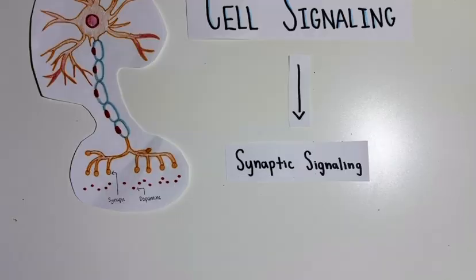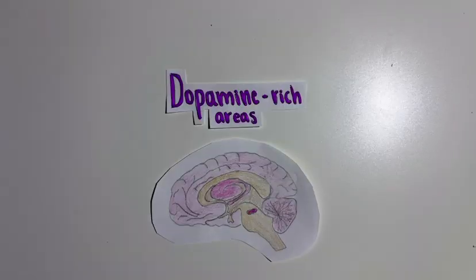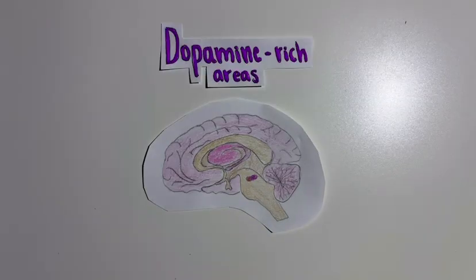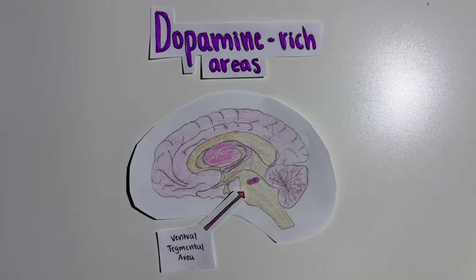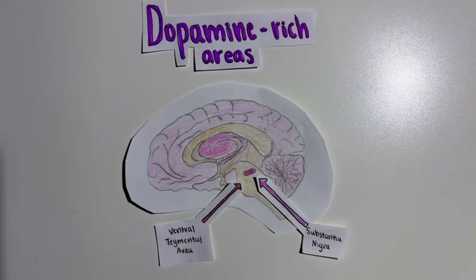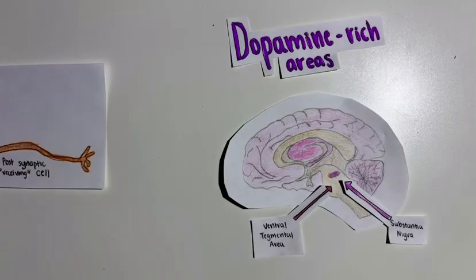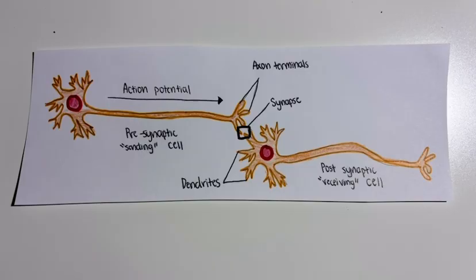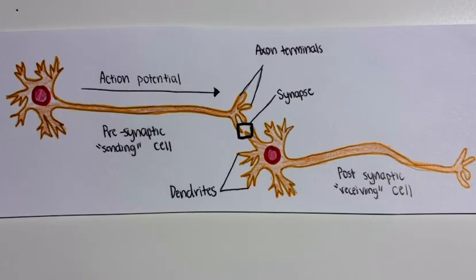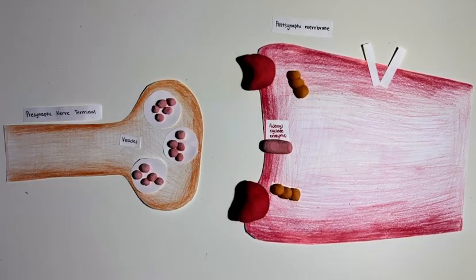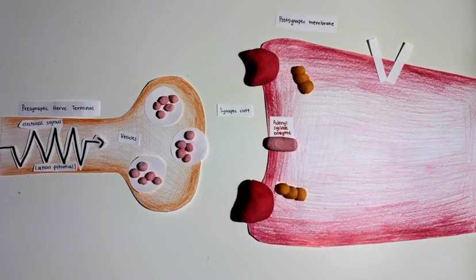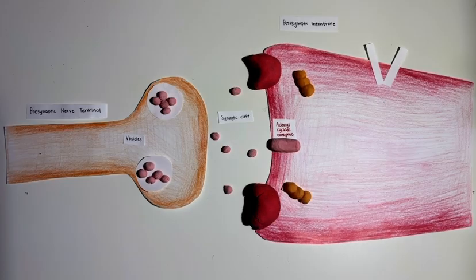Dopamine is a neurotransmitter released by neurons in the brain that originate in the midbrain, primarily the ventral tegmental area and the substantia nigra. When an electrical signal or action potential reaches the axon terminal, the neuron prepares to release dopamine. Let's take a closer look at the synapse. When the signal arrives, dopamine-filled vesicles fuse with the membrane and get released into the synaptic cleft.